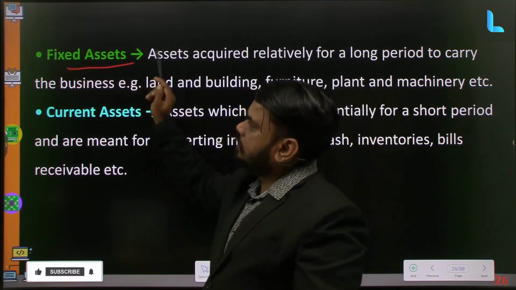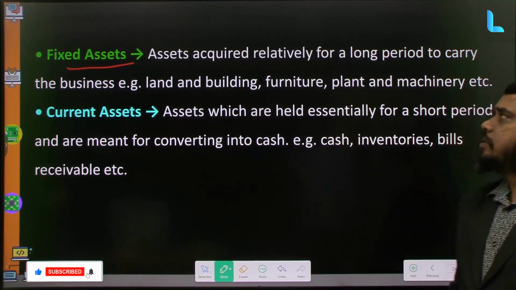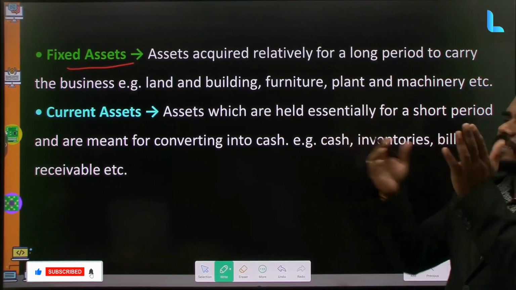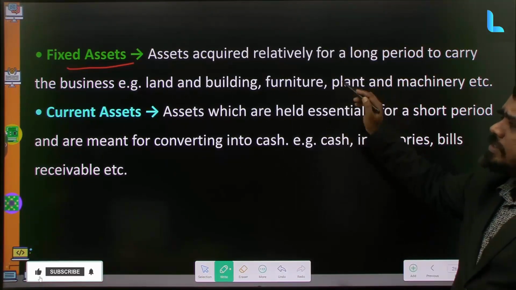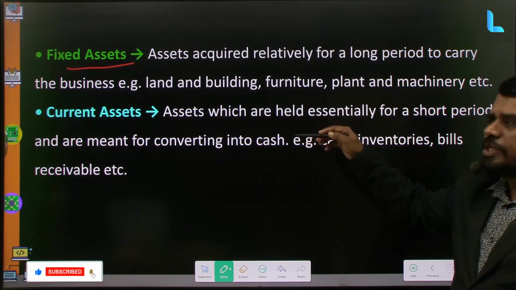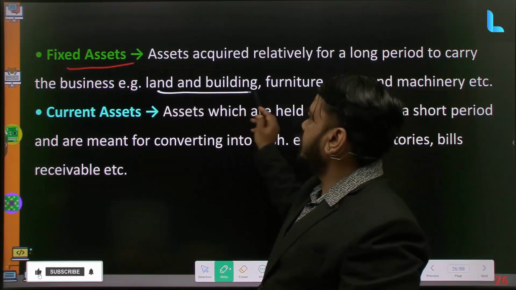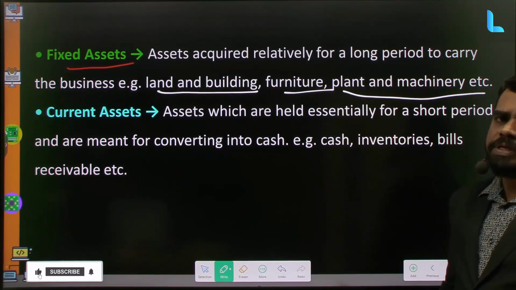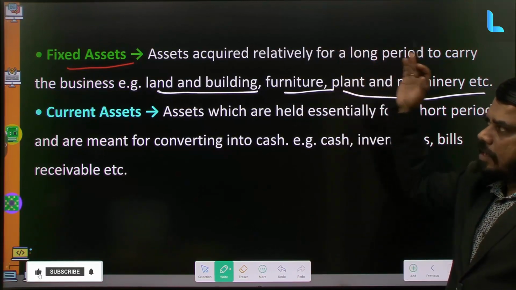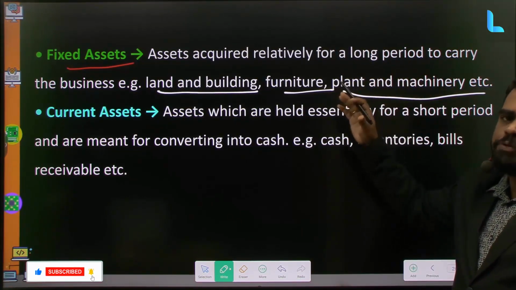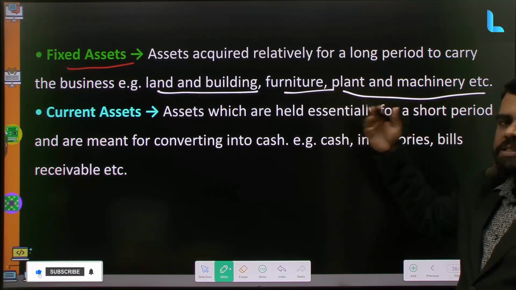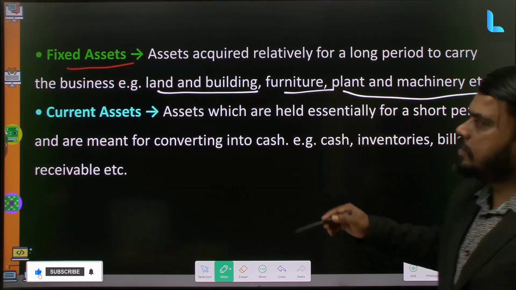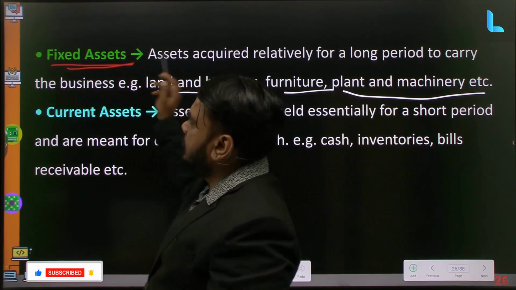So these are the 3 types. You can say fixed assets. An asset which is held for a relatively long period, the money invested in this you cannot use immediately, but in future you can use. For example, land, building, furnitures, plant and machineries, all these are fixed assets of the company. The money you have invested is there, but you cannot immediately use it. Once it is disposed or sold, then once you receive the money you can use it again. So this is the reason why it is called fixed assets.